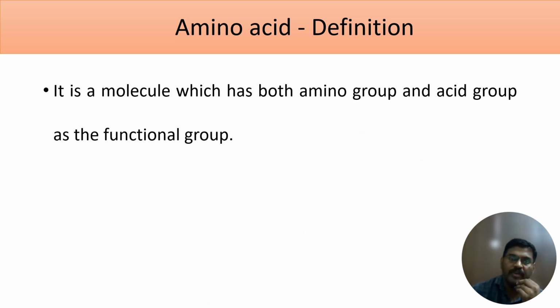When you call a molecule an amino acid, it should have an amino group and an acid group. It should have two functional groups. Then you are going to call it an amino acid. This is the definition for amino acid. You can pause this video and write it down. Next we are going to see the